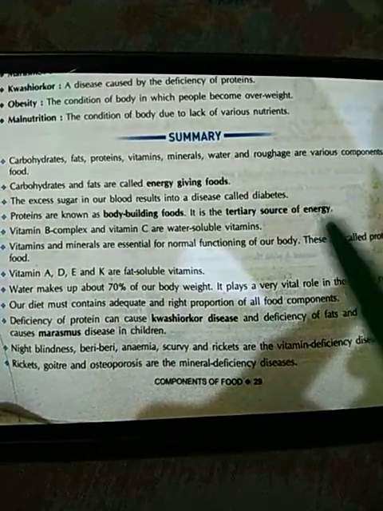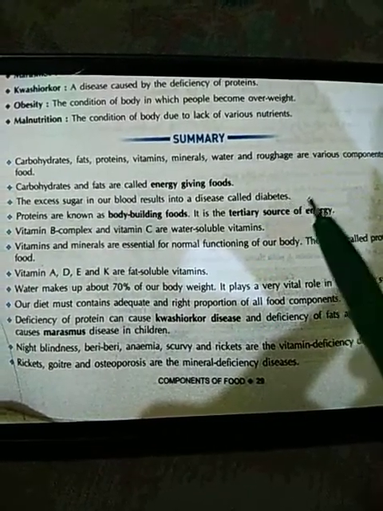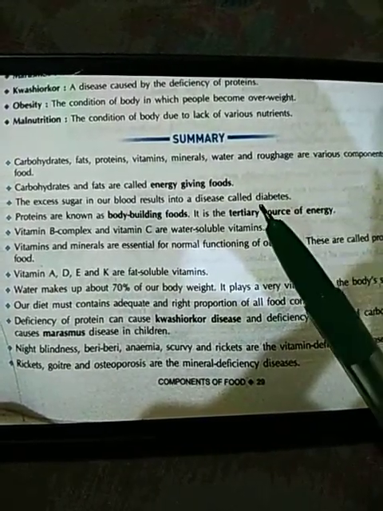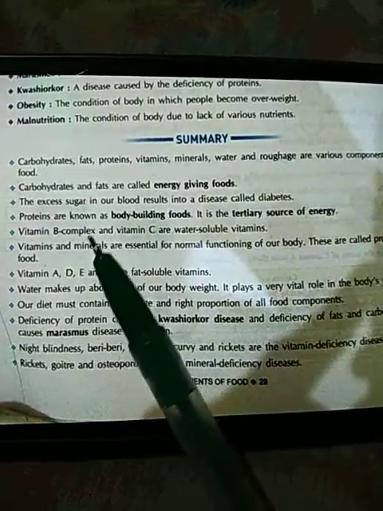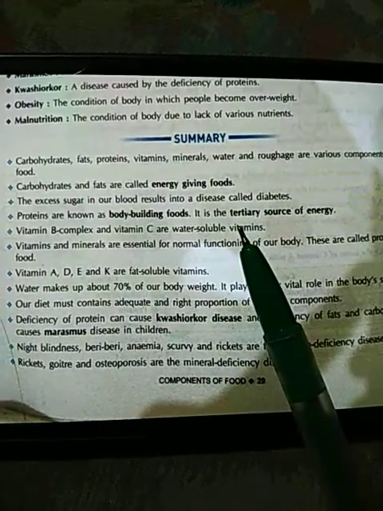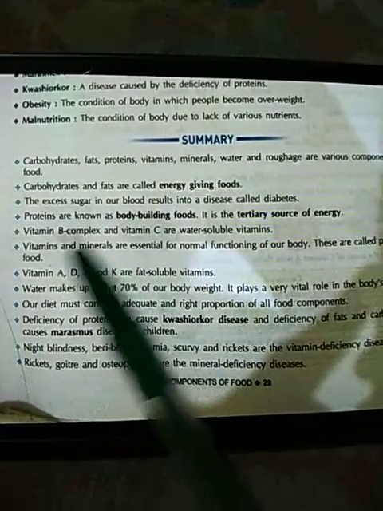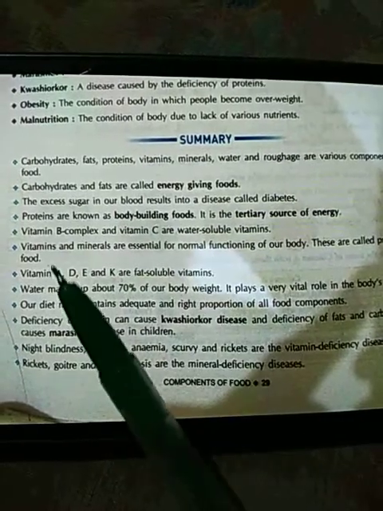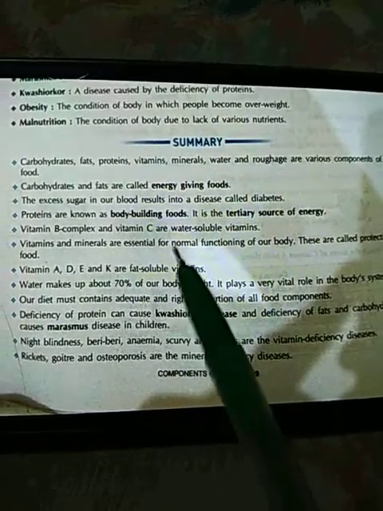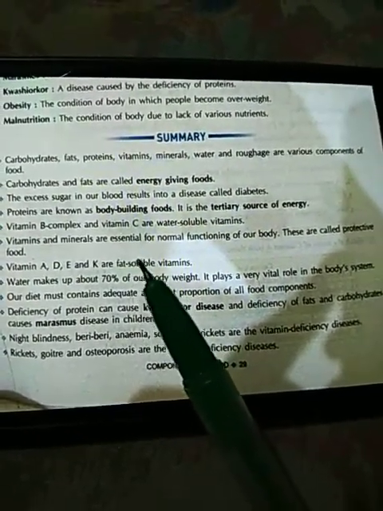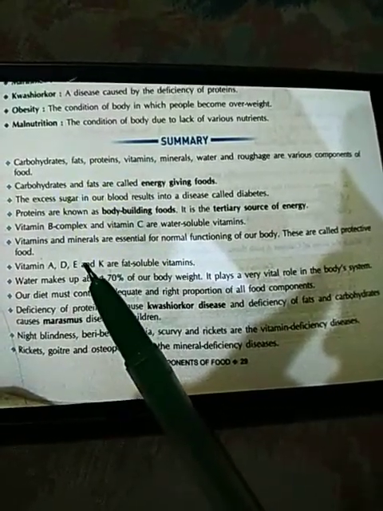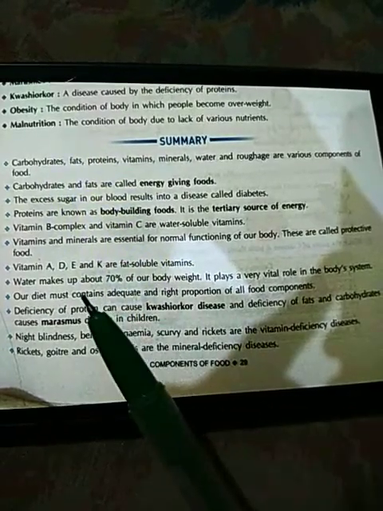It is the tertiary source of energy, means the third source of energy. It is not so important, but in absence of carbohydrates and fat, it also provides energy to some extent. Vitamin B complex and vitamin C are water soluble vitamins, means vitamins are categorized into two categories, fat soluble and water soluble. So vitamin B and C are water soluble vitamins. Vitamins and minerals are essential for normal functioning of our body. They are called protective food because they help our body to develop better immunity system and to fight against the diseases. Vitamin A, D, E and K, these are fat soluble vitamins.